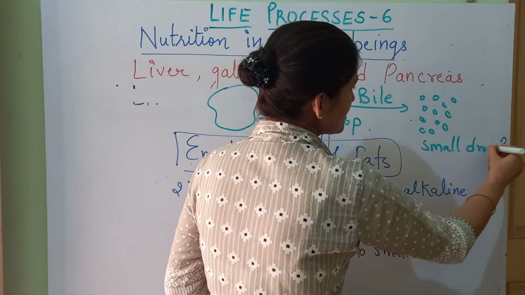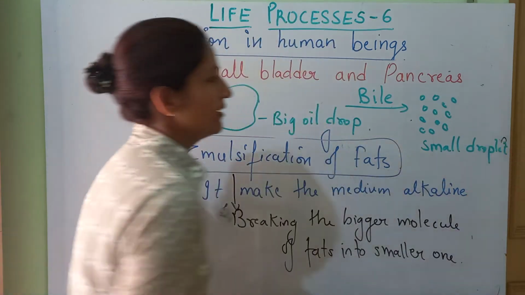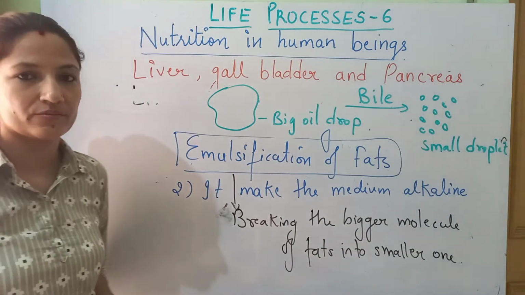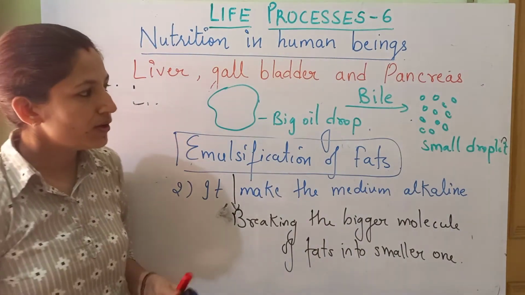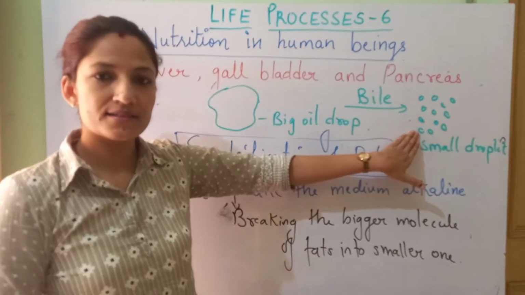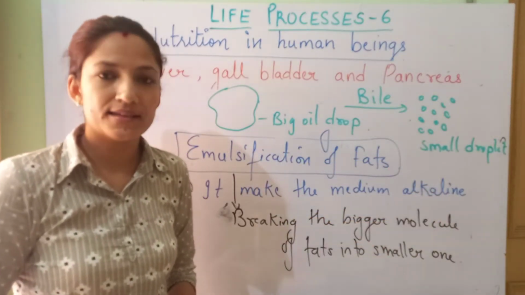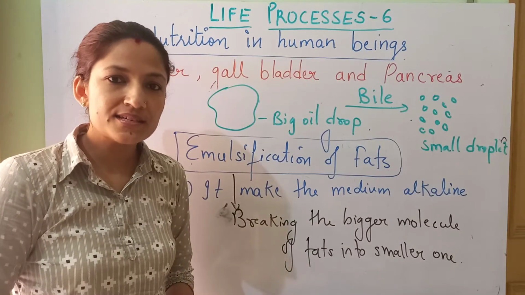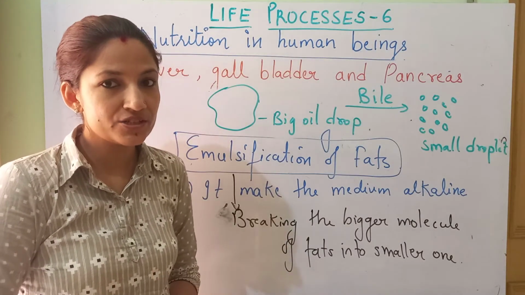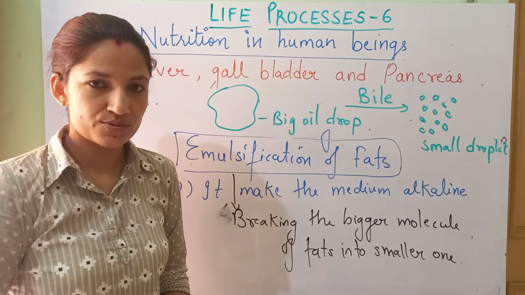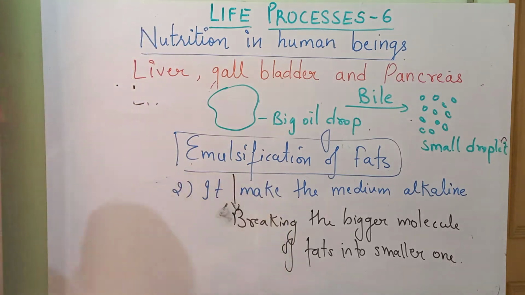Okay, so this is called emulsification in a simple language. Got it? Now, these emulsified fats further get acted upon by the lipase enzymes which are present in the pancreatic juice, in the intestinal juice. Okay? So, after this liver, we'll talk about the pancreas.